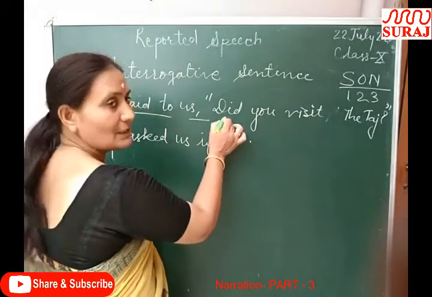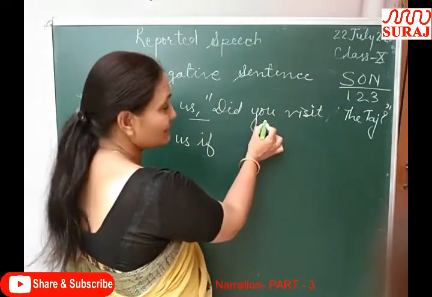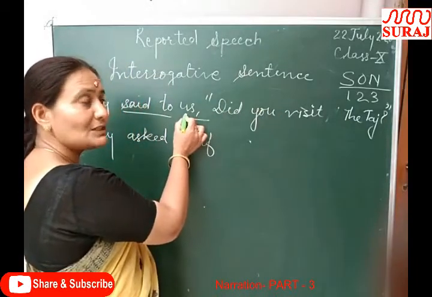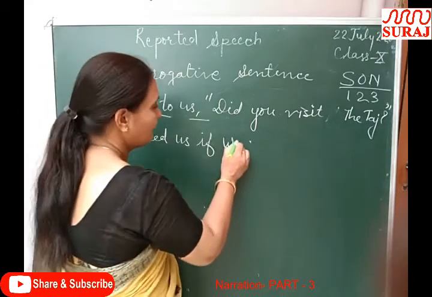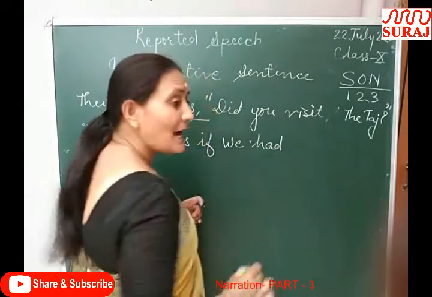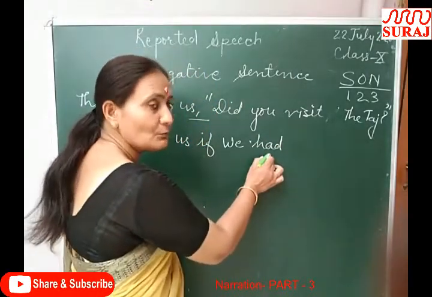So did is a time word, action word. Now we go to the next word, the second person pronoun. The second person pronoun is changed according to the object of the reporting verb. The object is us, and the nominative of us is we. According to past perfect we have to use had plus third form.